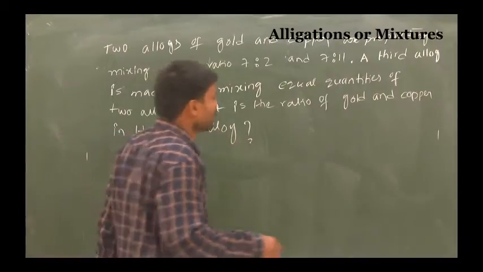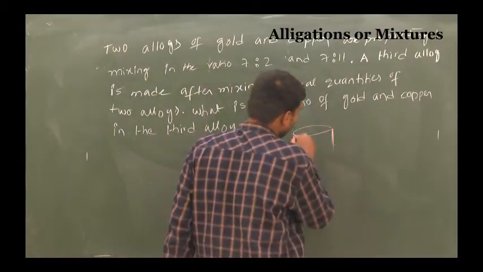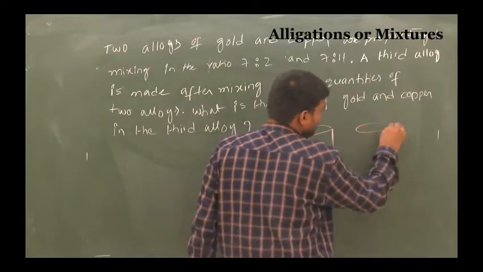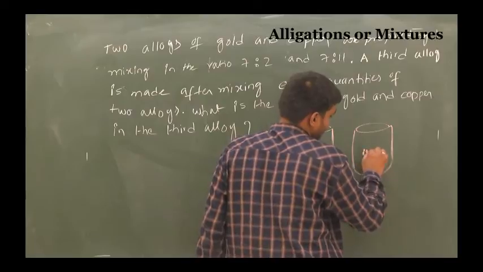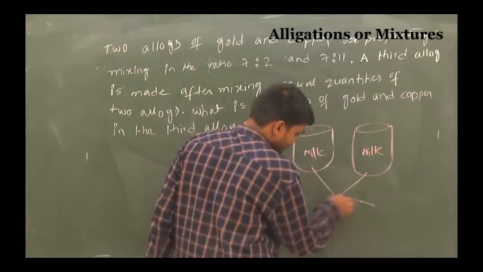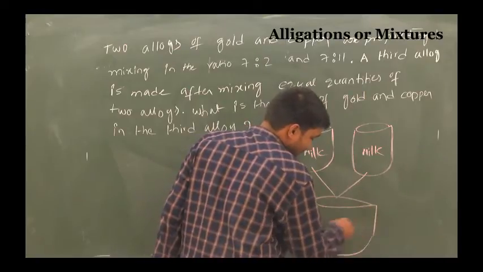Suppose we take this as milk and this is also milk, and this is also milk.